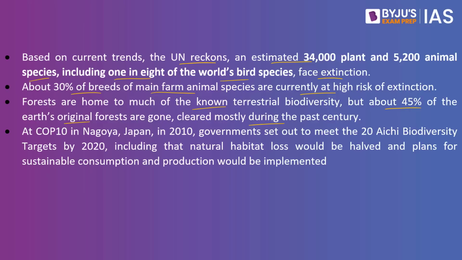At COP10 in Nagoya, Japan in 2010, governments set out to meet 20 Aichi biodiversity targets by 2020, including that natural habitat loss would be halved and plans for sustainable consumption and production would be implemented as well. Despite these being taken seriously and having to be implemented by 2020, what we see is that these Aichi biodiversity targets by 2020 are not yet met.